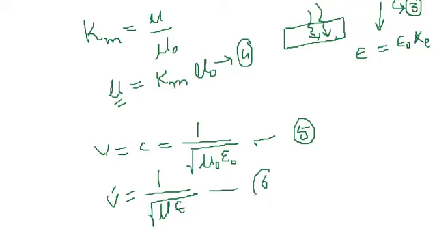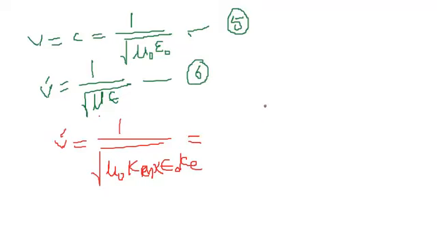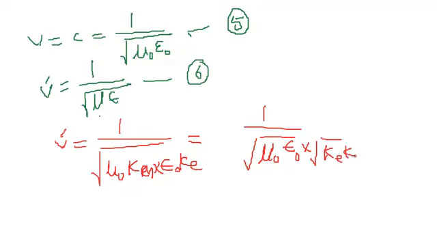Now this equation can be further written as V dash equal to 1 over the square root of mu naught times K sub m into epsilon naught times K sub e. So we can write it as 1 over the square root of mu naught times epsilon naught, into 1 over the square root of K sub e and K sub m.